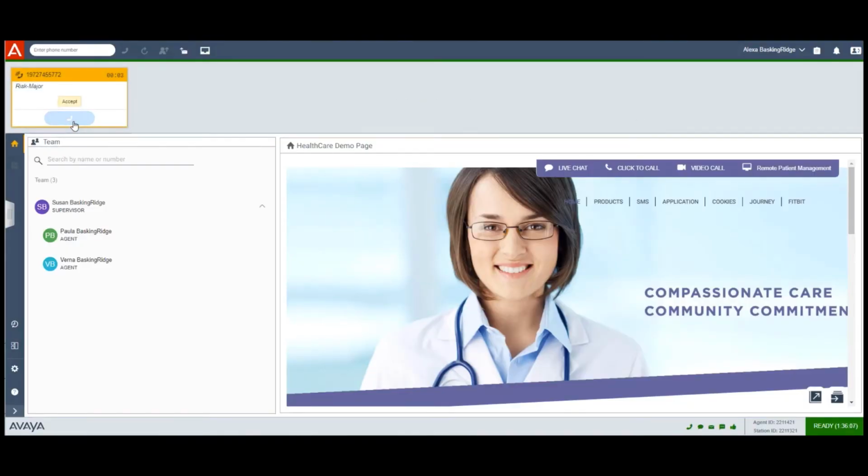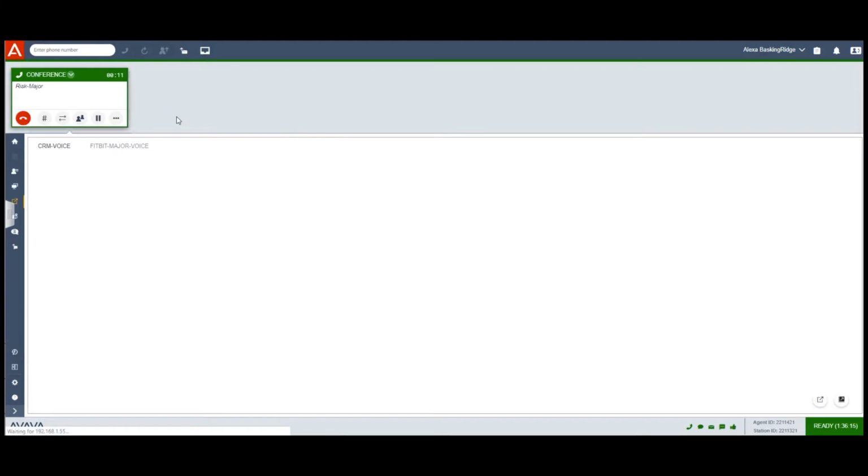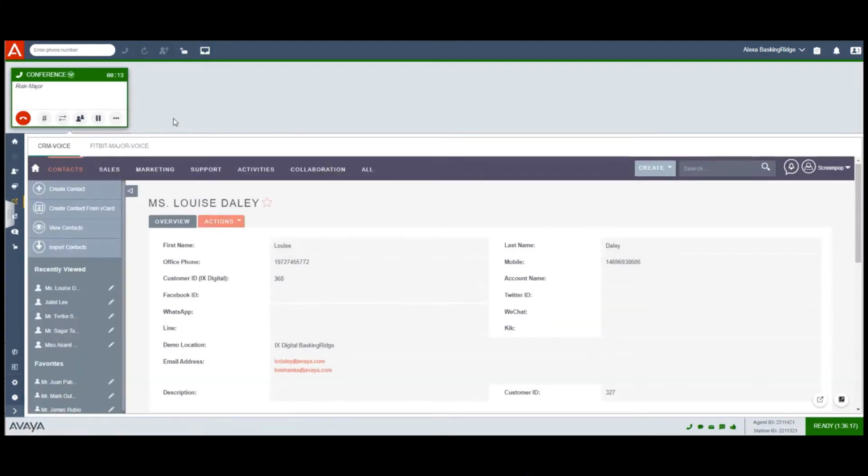One moment, please. Now you'll see that the interaction has come in and it's come in as a major risk. I'm going to go ahead and accept that interaction as the nurse triage. I'm acting as the nurse triage this time and the patient. You'll see that it automatically recognized the patient, Louise Daly. It also noted that I have a Fitbit device on today that was provided to me.